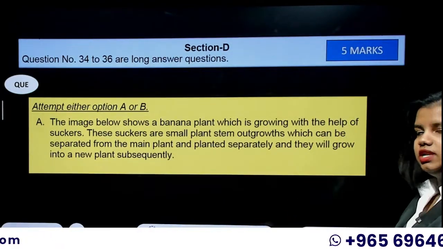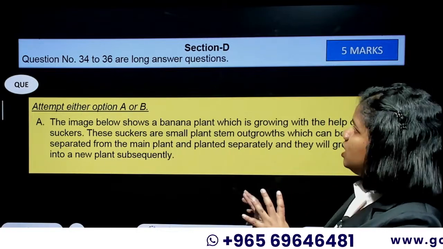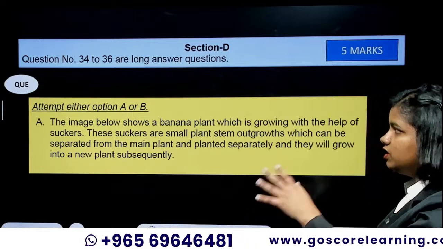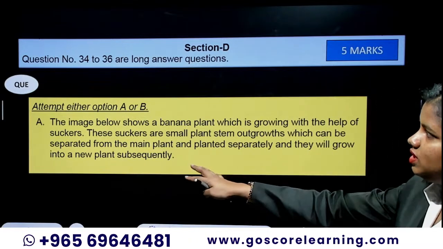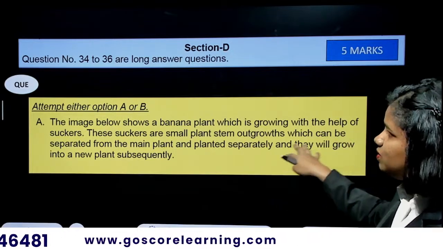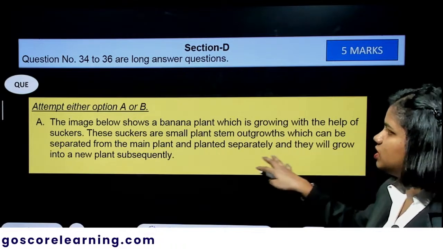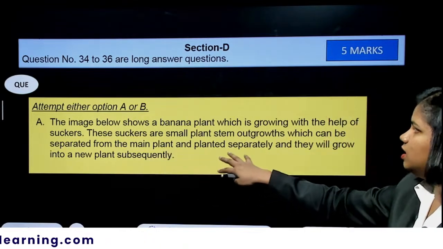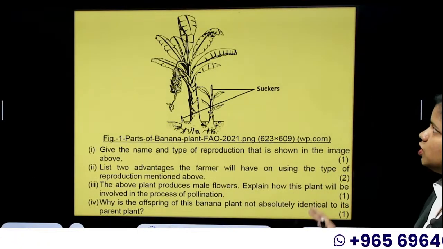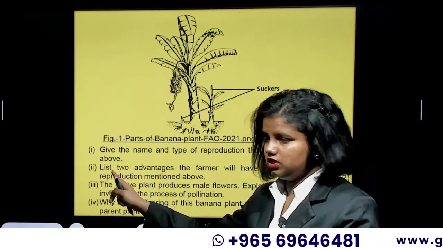Attempt either option A or B. So in this particular part of the question, you have to go for either A for the 5 marks or B for the 5 marks. Anyways, both are of 5 marks. So there is an image given below, and it's a banana plant which is growing with the help of suckers. These suckers are small plant stem outgrowths which can be separated from the main plant and planted separately, and they will grow into a new plant subsequently. So this is the question, and we have to answer 1, 2, 3, and 4 subsections.